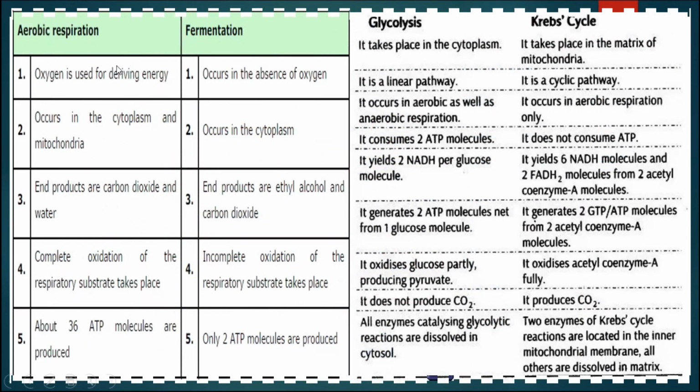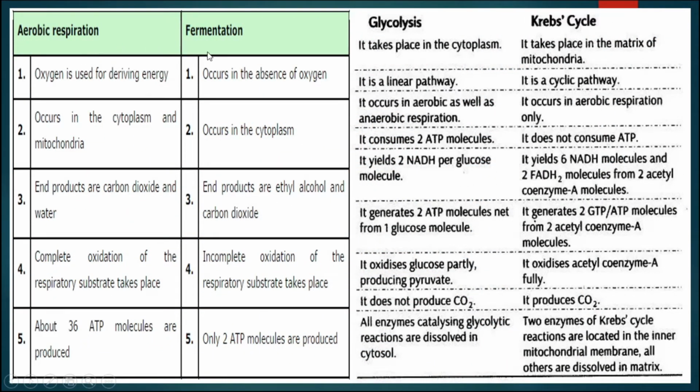This slide is showing the comparison between aerobic respiration and fermentation. Fermentation is a type of anaerobic respiration which occurs in microorganisms like yeast, bacteria, etc. Aerobic respiration occurs in the cytoplasm as well as mitochondria: glycolysis in the cytoplasm, and Krebs cycle in mitochondria, and the end products are carbon dioxide and water.